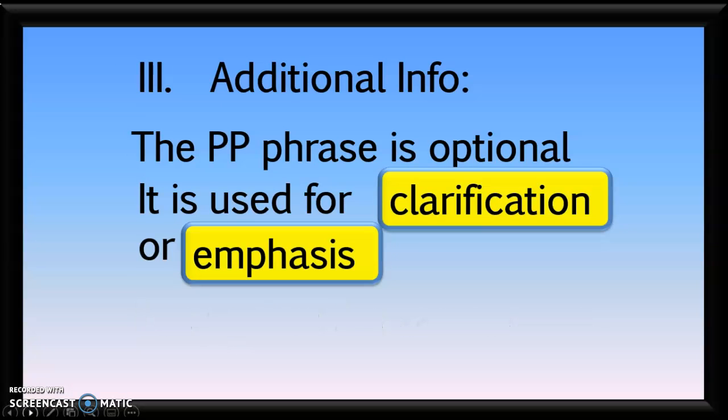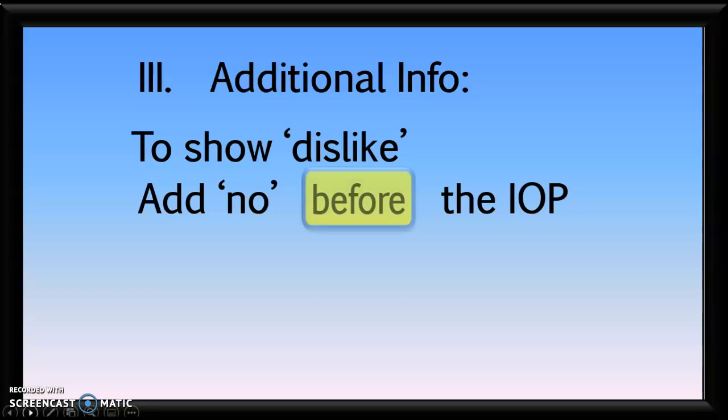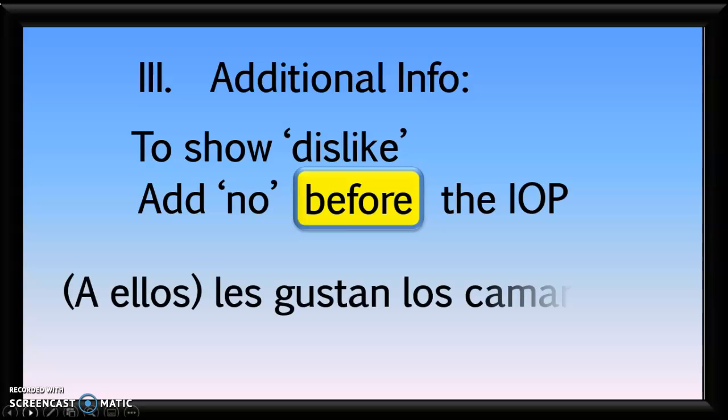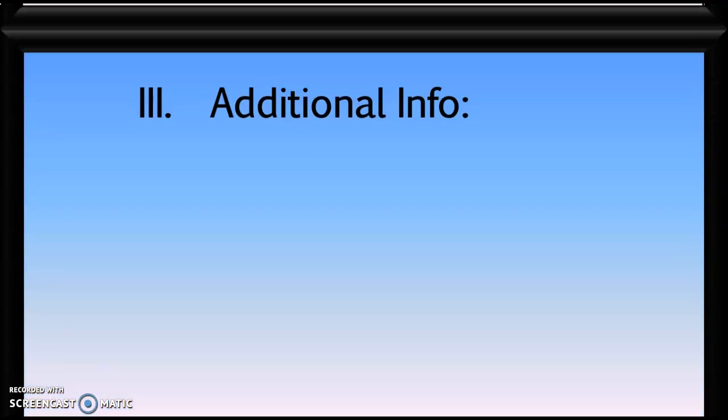Here's some more additional information. To show dislike, suppose you don't like something, you're going to add the negative no before the indirect object pronoun. A ellos les gustan los camarones would change to a ellos no les gustan los camarones. Remember, the indirect object pronoun in this sentence is les. A ellos no les gustan los camarones.